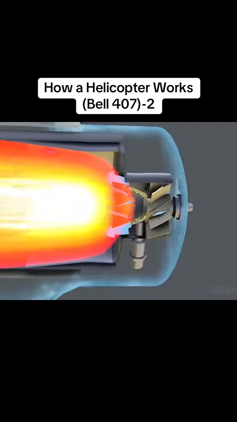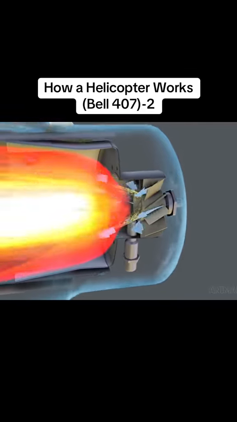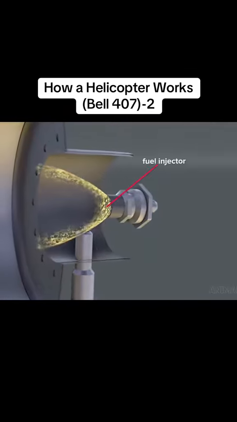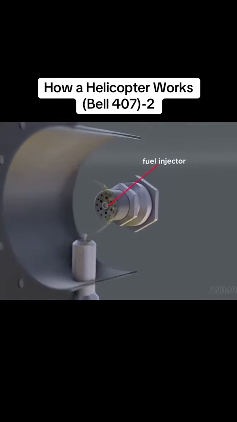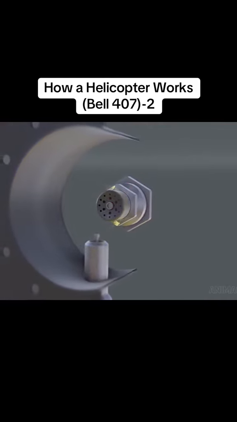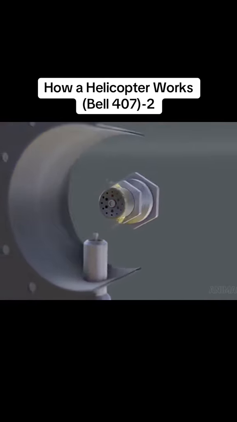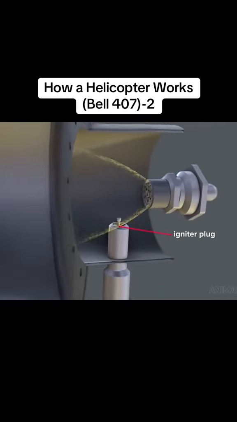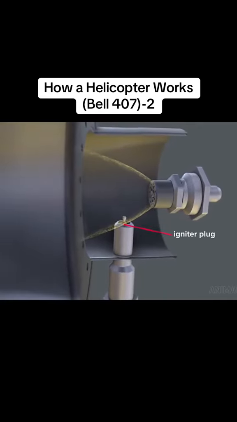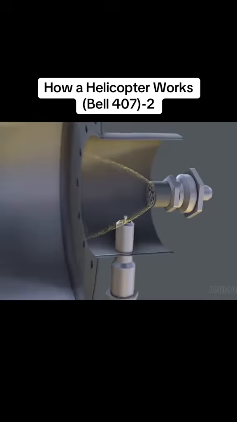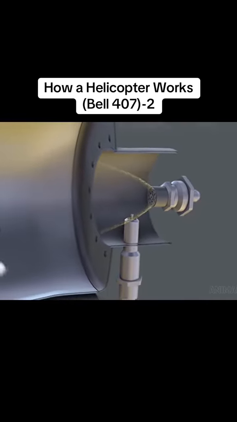For better mixing. A fuel injector nozzle at the center sprays fuel into the stream. There's an igniter plug, not unlike a car spark plug, positioned in the path of the fuel-air mixture.